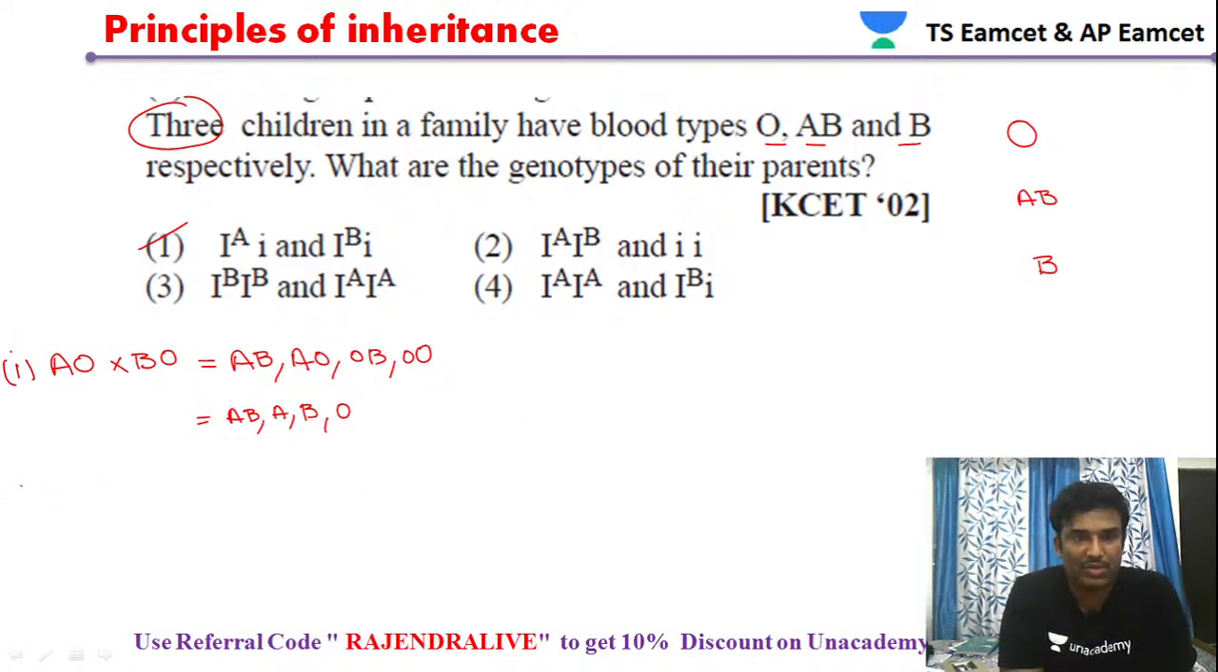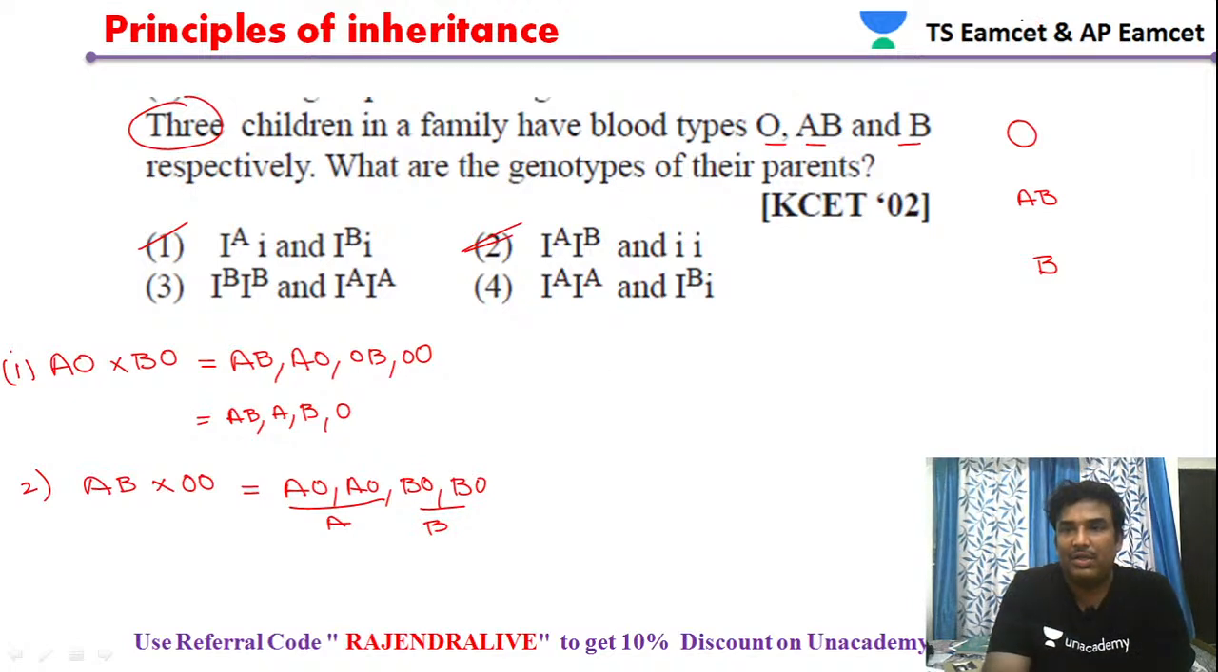Now let's see option 2 also, so that we can reach a conclusion. AB into OO. Looking at the combinations, we get AO, again AO, then BO and again BO. So the possible blood groups are A and B. But the children are O, AB and B. Let us see the other options also, then we can conclude.